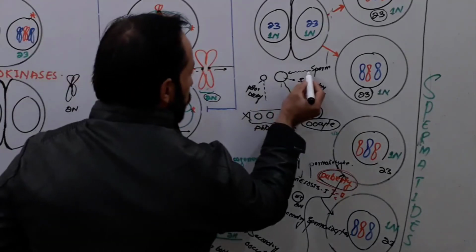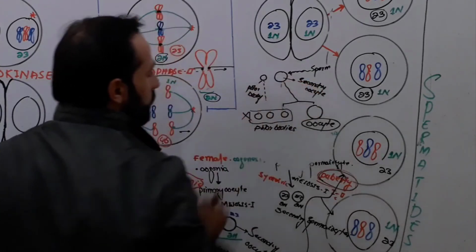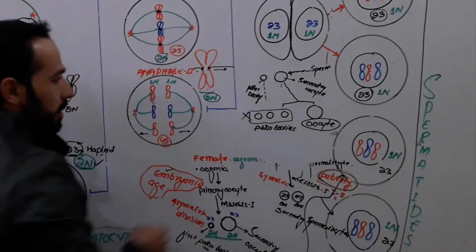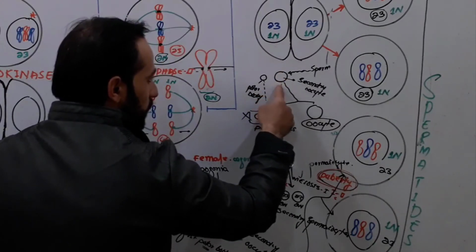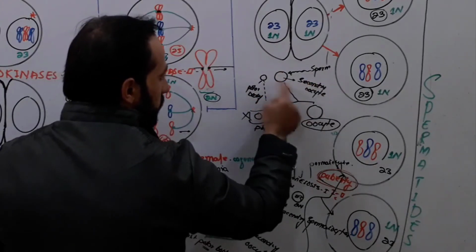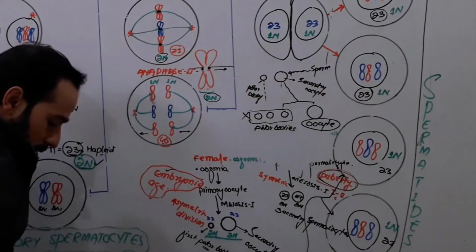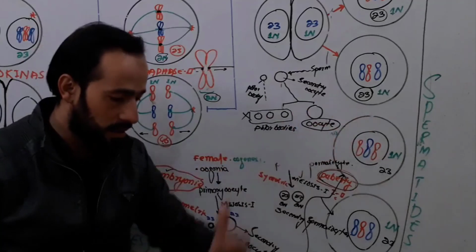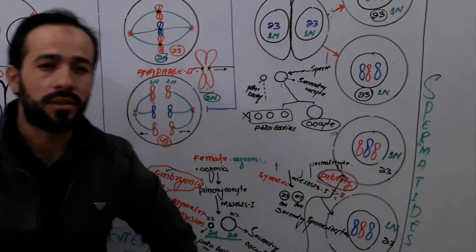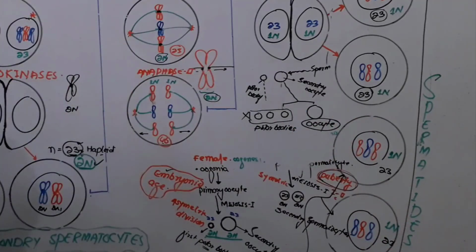So when the first sperm comes and touches the secondary oocyte in the female body, there is the beginning of meiosis second. So there will be further meiosis second occurring in female, and she will complete her meiosis second, right?